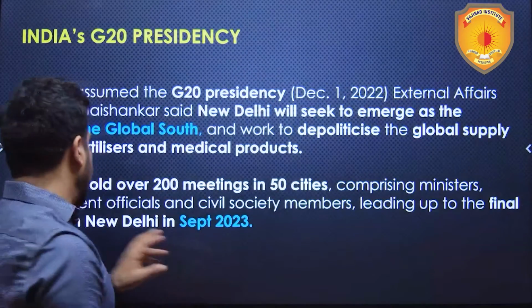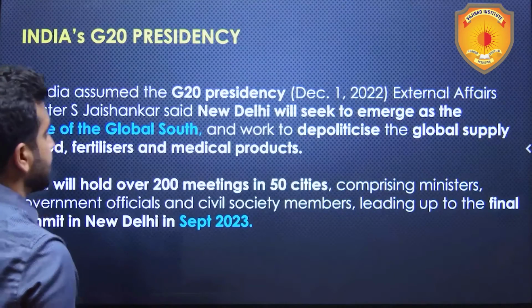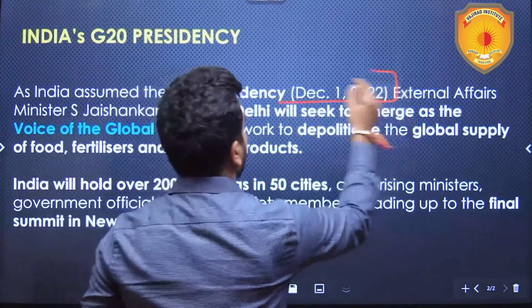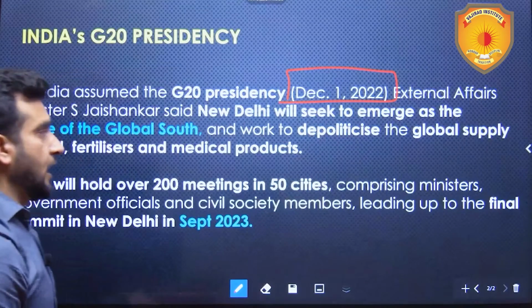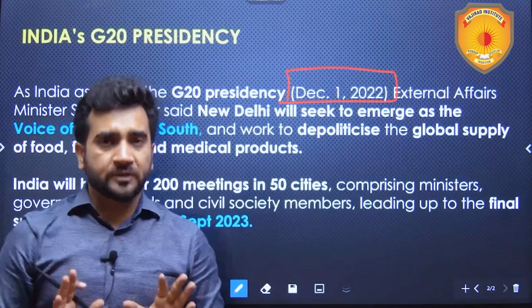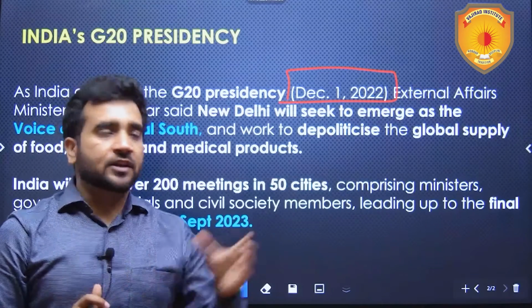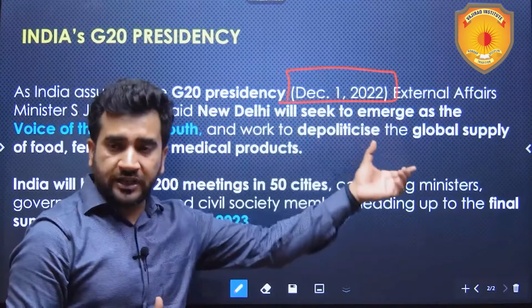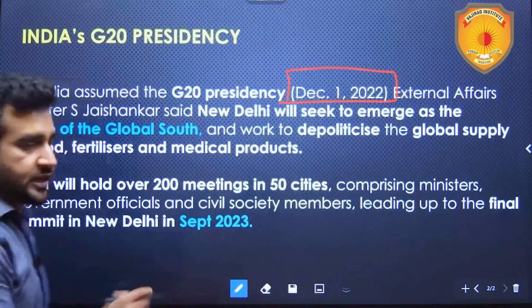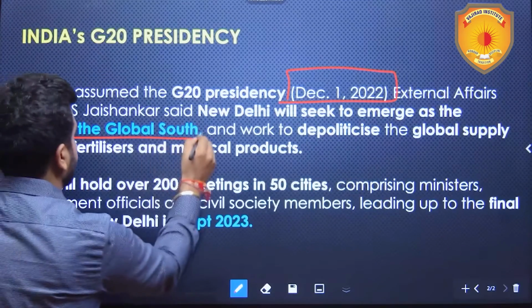Now, we assumed this presidency on December 1st, 2022. And as soon as we assumed this presidency, our External Affairs Minister declared that New Delhi, meaning India, will seek to emerge as the voice of the Global South.